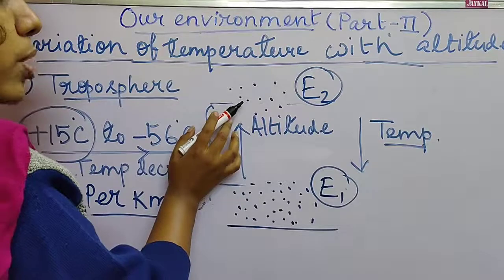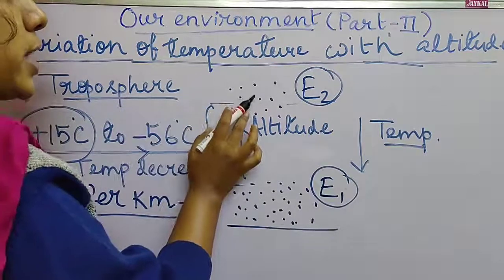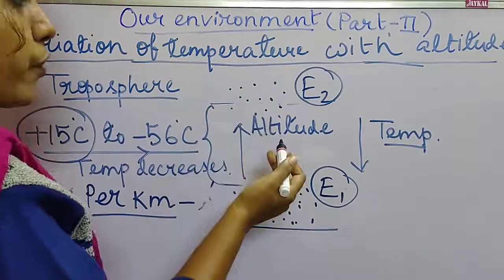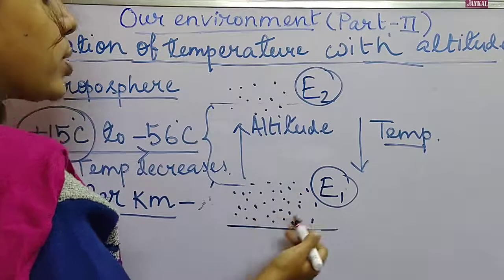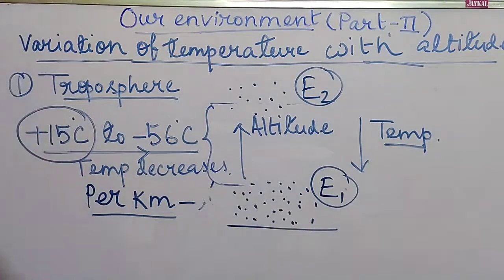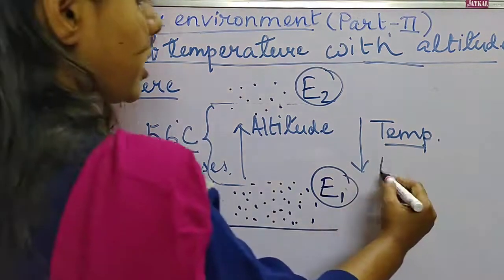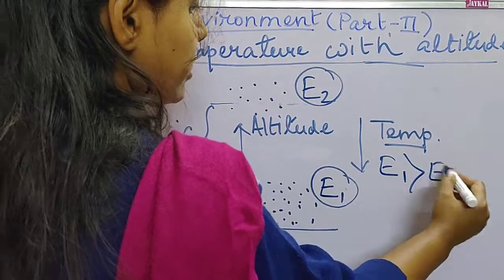As the number of molecules is less here, they can absorb less energy, and as the number is greater here, they can absorb more energy. That is the point of difference, so E1 is greater than E2.